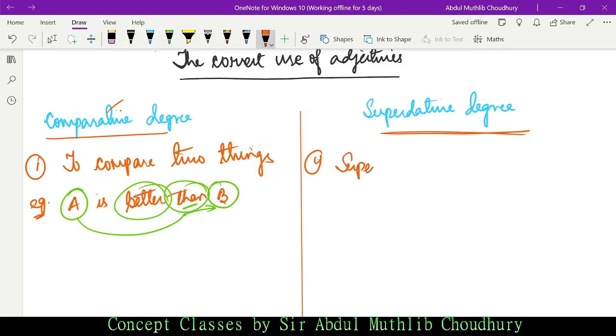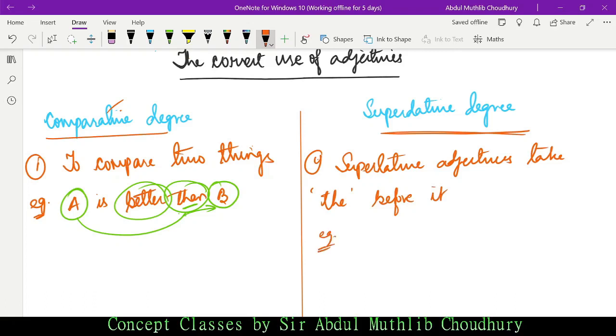Always remember this, this is very important. Superlative adjectives take the before them, the article the. Suppose A is the richest man in India.